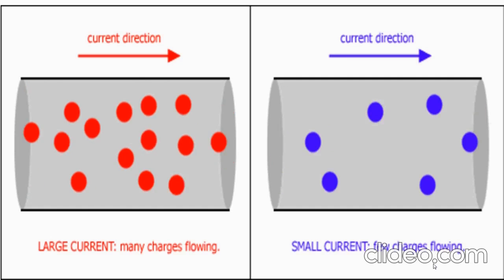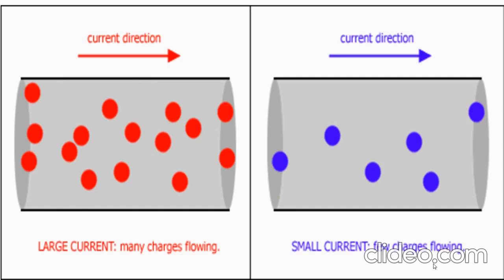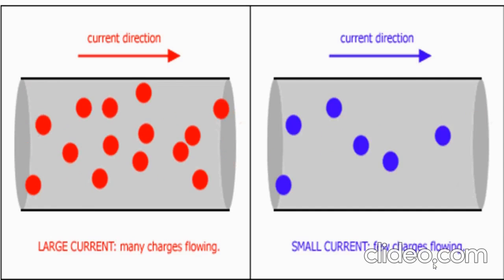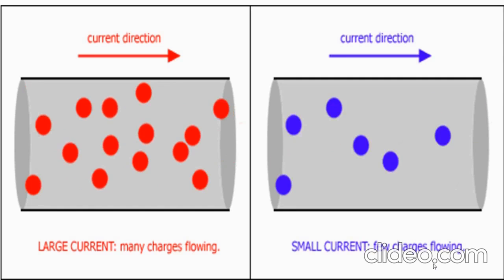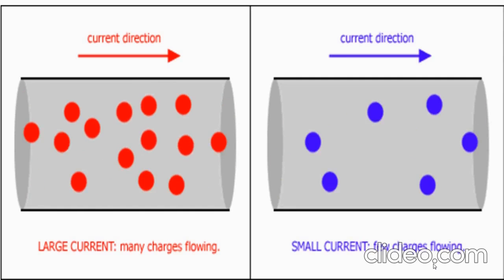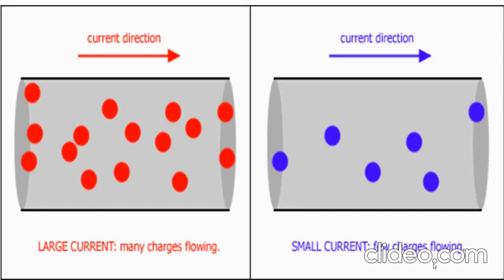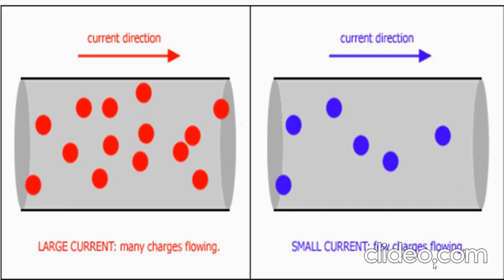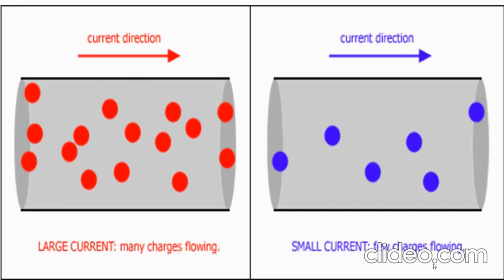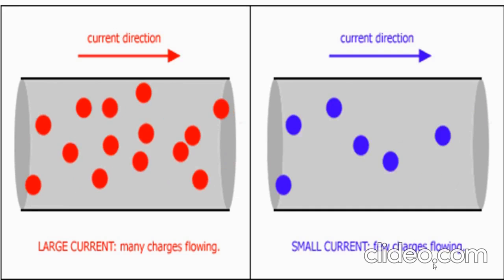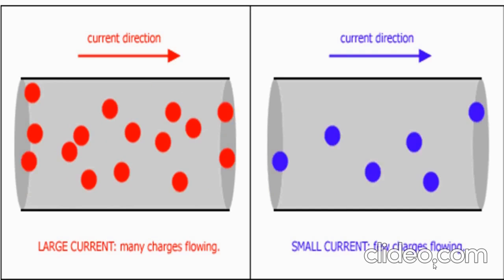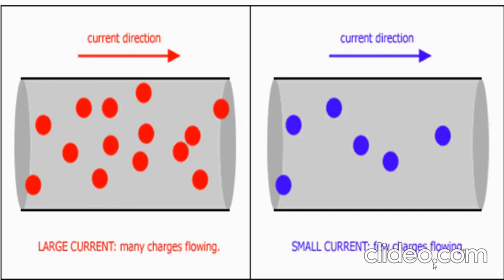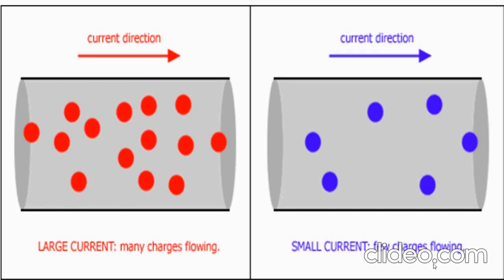In this image here, when you pass a large current, many charges will flow, whereas when we pass a small current, only a few charges are flowing. So this image tells us clearly, right? In the first image, which is the red color portion, a large current is passed, so there will be many charges flowing in that system.